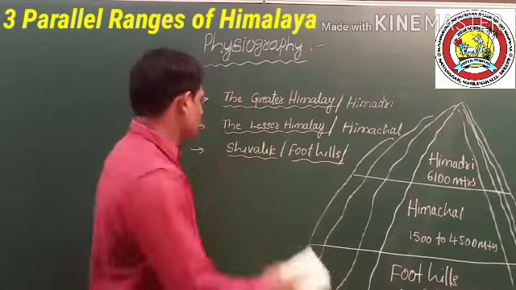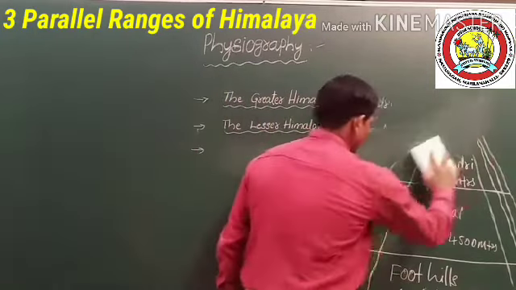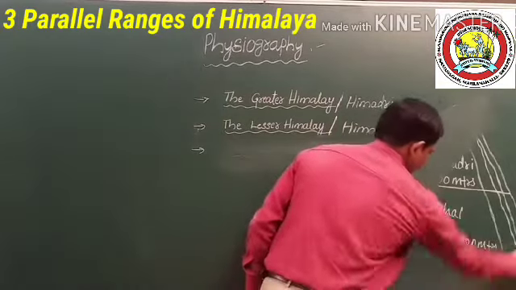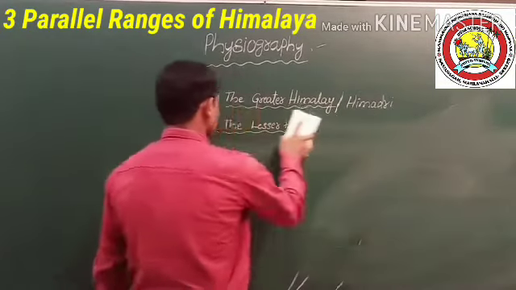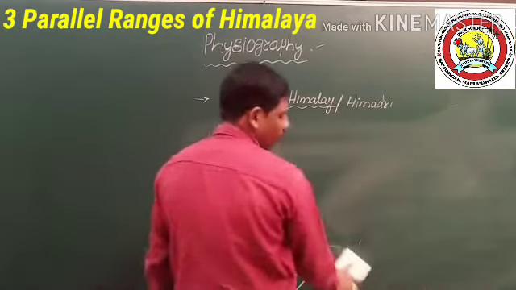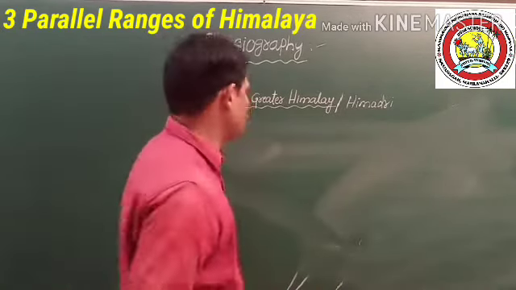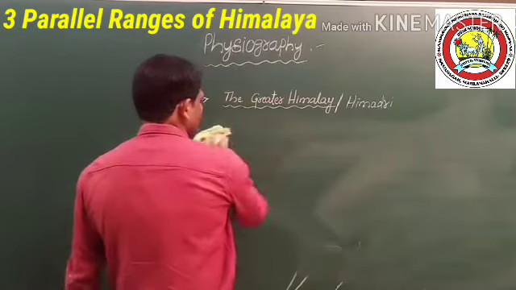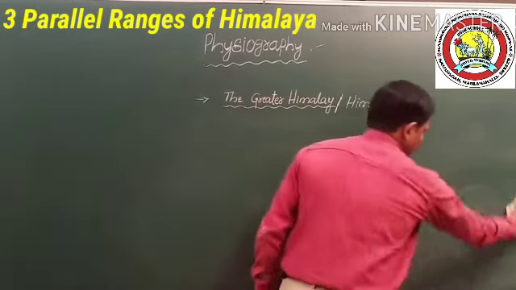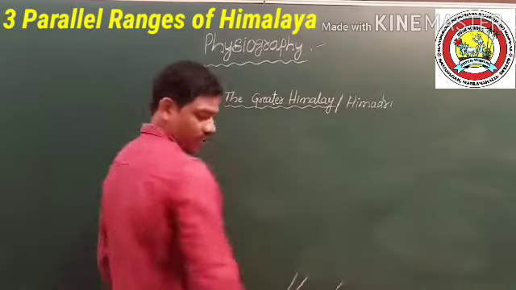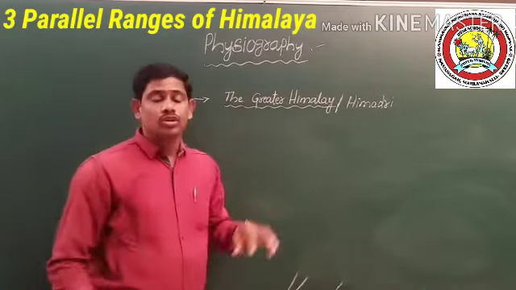Okay students, now I will explain about the Greater Himalaya or Himadri. Why is it called Himadri? Dear students, you should know why. Because the Greater Himalaya is covered with snow throughout the year.